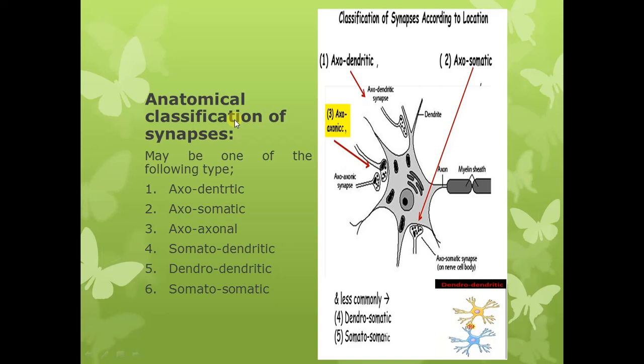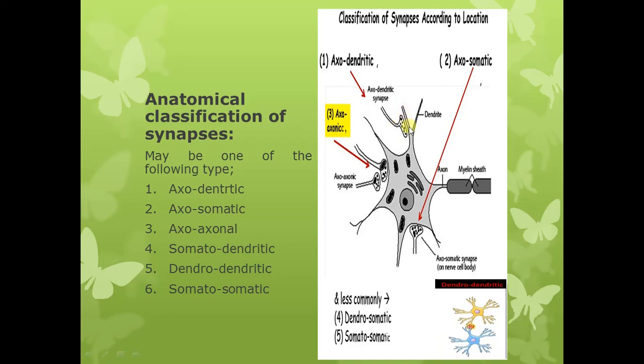And in this diagram we can see the different types. We learned that it can be axodendritic. Axodendritic is the most common type of the synapse. So axodendritic, when axon of one neuron, this is the axon, this is its terminal part, makes the synaptic connection with the dendrite of another neuron. So this is another neuron, these are the dendrites. So if the synaptic connection is between the axon of one neuron and the dendrite of the other neuron,